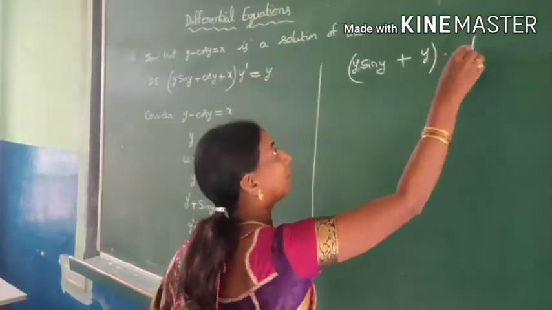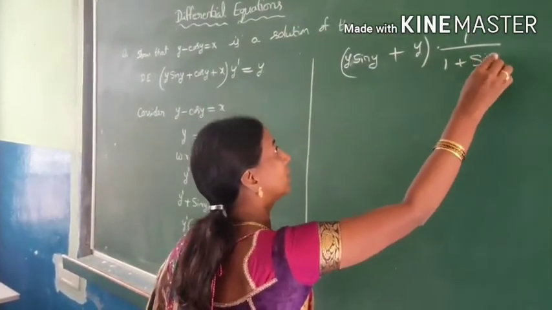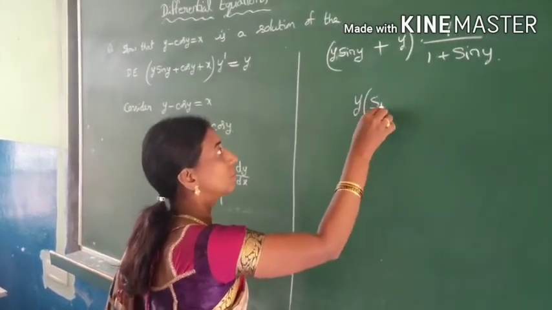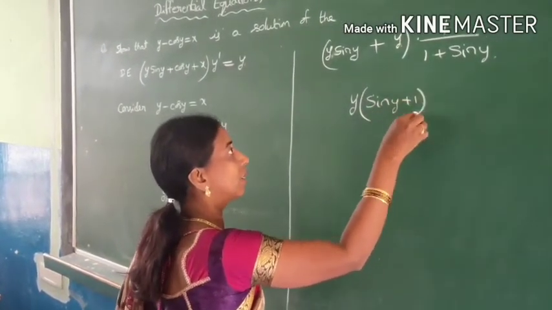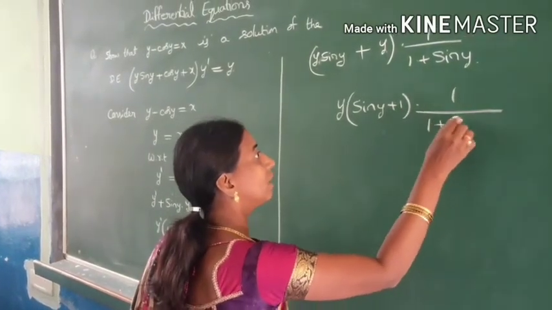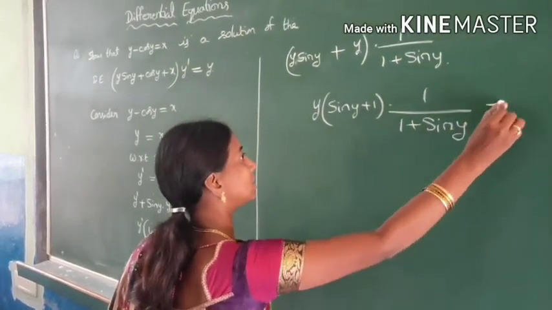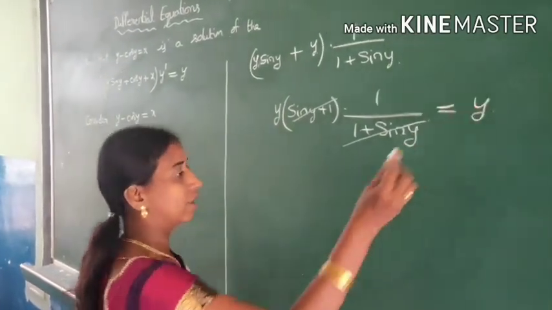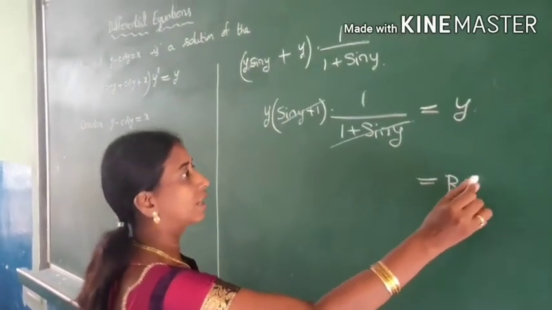Substitute here 1 by 1 plus sin y. Take y common from here: y into (sin y plus 1) into 1 by 1 plus sin y, the 1 plus sin y will get cancelled, leaving y, which is nothing but the RHS.